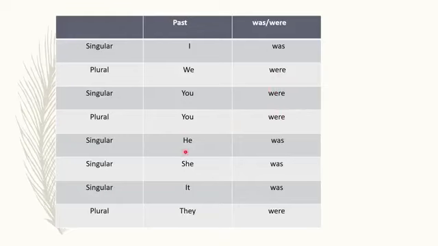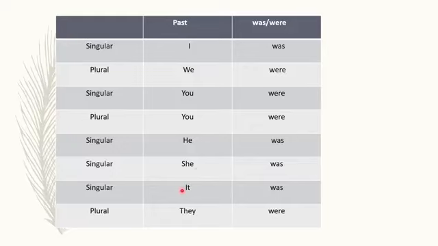He means one boy, singular. So with he we will use was. She means one girl, singular. So with she we will use the helping verb was.